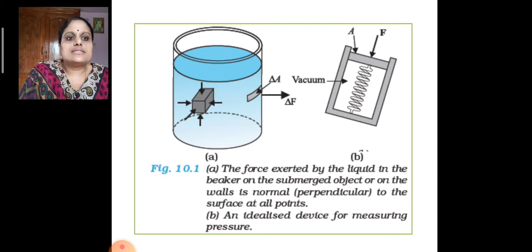When this device is immersed in a fluid, force will be exerted normally to the surface as shown in the figure. The surface has area of cross section capital A. Then the force per unit area will give you the pressure.